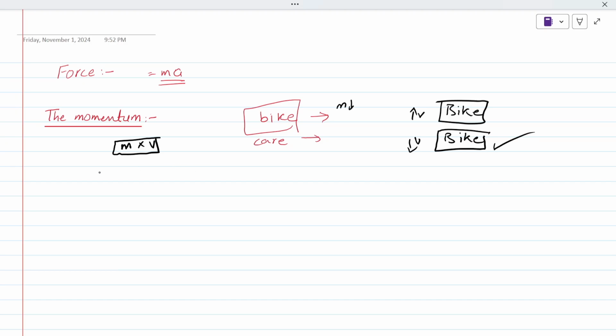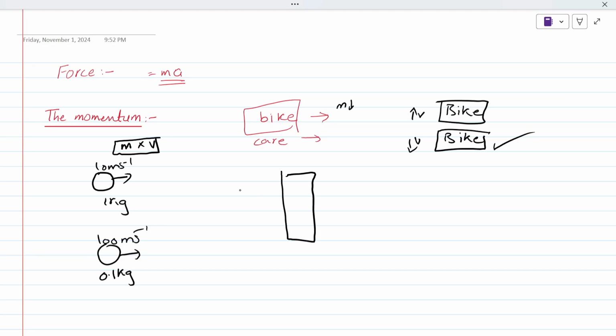For example, consider this: a 1 kg ball is rushing towards you with a 10 meter per second velocity, and a 0.1 kg ball is rushing towards you with a 100 meter per second velocity. What do you think hits the most? They have the same impact on you, because 10 multiplied by 1 and 100 multiplied by 0.1, the answer is 10. So, instead of talking separately about their masses and velocities, we have given it the name momentum. Are you getting it?